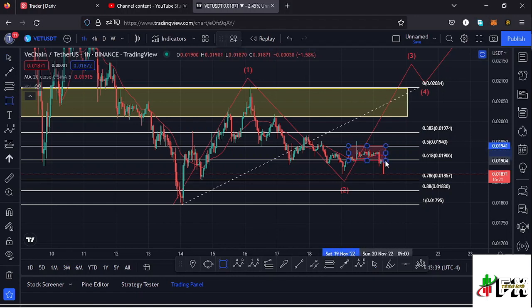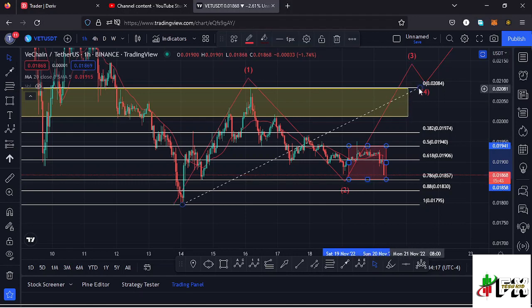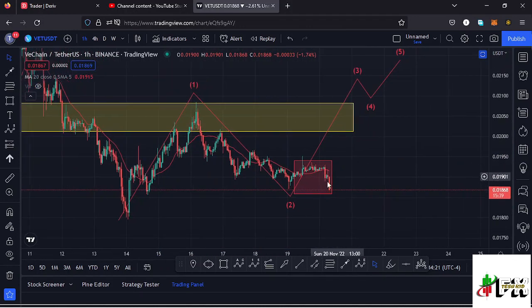But you can see we have lost the fib level 0.618, and that takes me to the next target area at the fib level 0.78. So I now need to extend my target area back to the fib level 0.78, which perfectly lies at around the $0.018 mark. And in case we see the low for that wave 2, I'm expecting a very nice impulsive movement to the upper side in the formation of a wave 3.